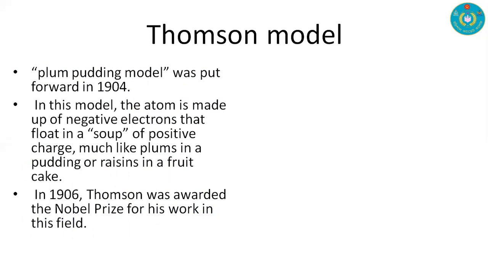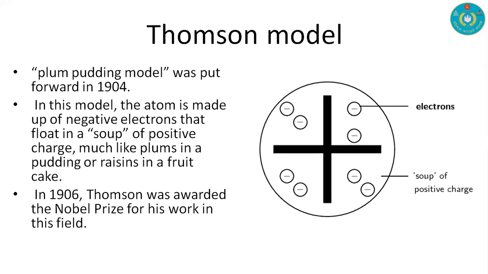In 1906, he got the Nobel Prize for this model, and we can present Thomson's model with this diagram. Here we have positive charge, and electrons are floating in this positive charge, and this model is known as the plum pudding model, with raisins in a fruit cake.